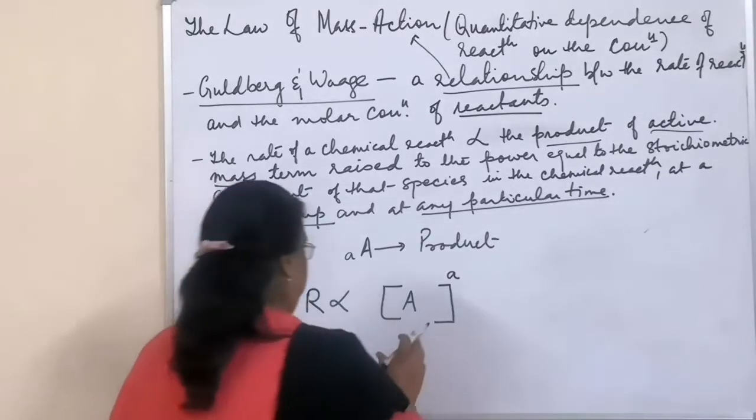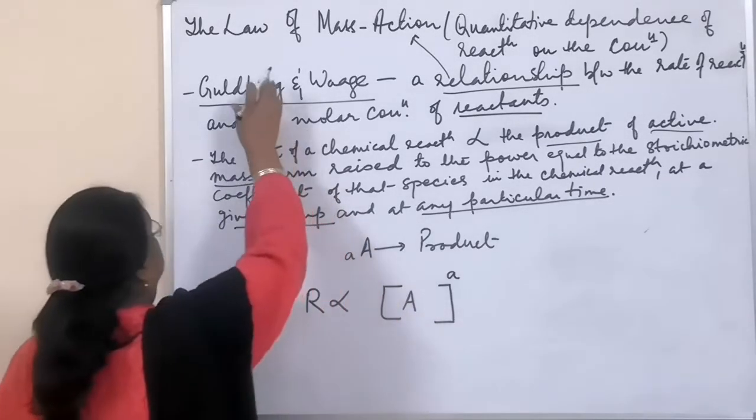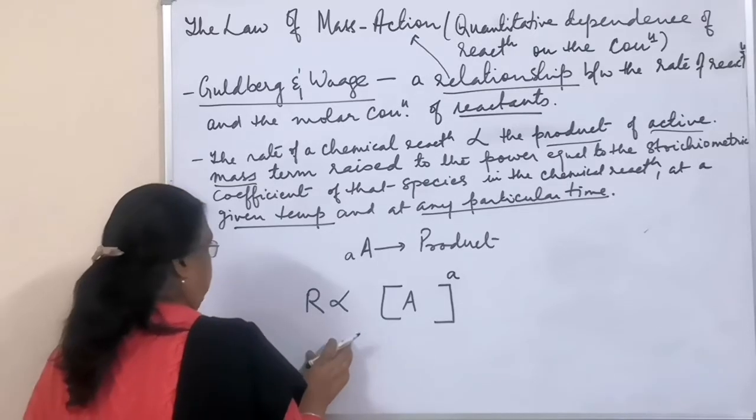So this is one example of the expression of law of mass action.